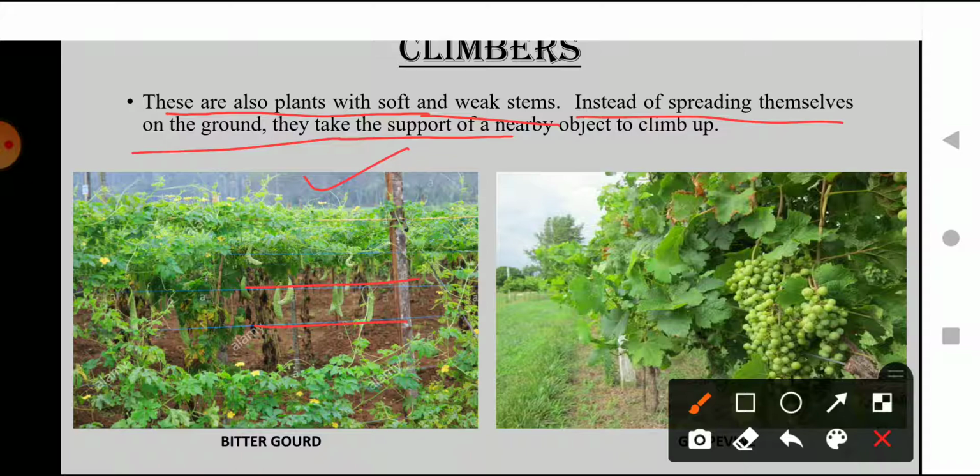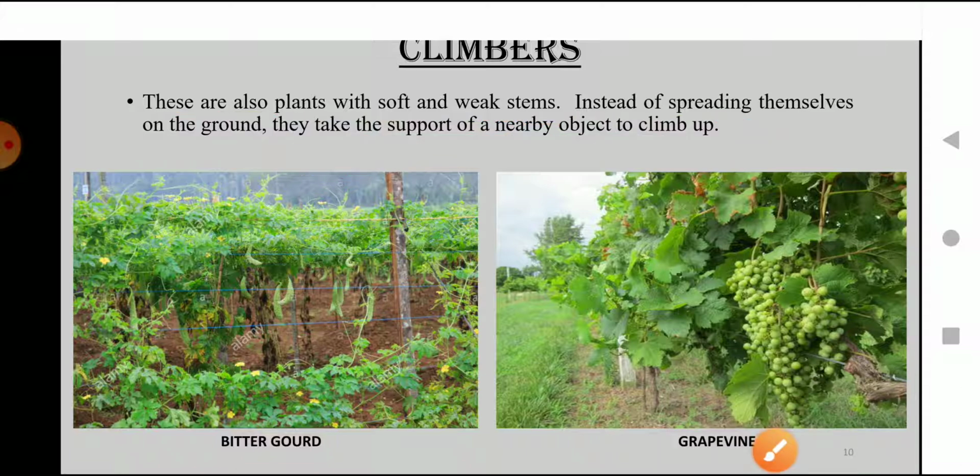They are not able to stand straight, but they are able to climb up with the help of the nearby object. So they are known as climbers. To climb means chadna, right? They start climbing the object that is nearby, and that is how they are known as climbers.